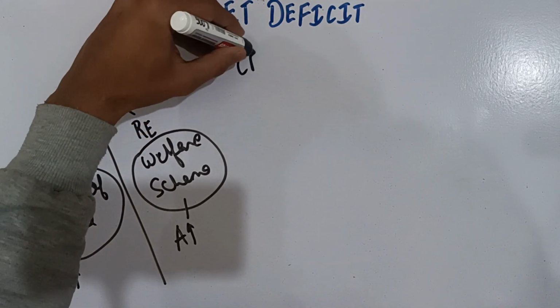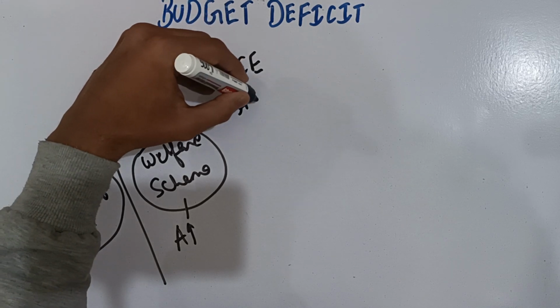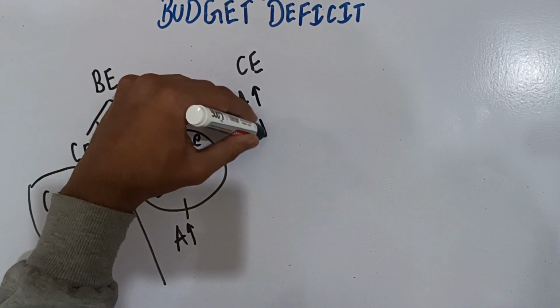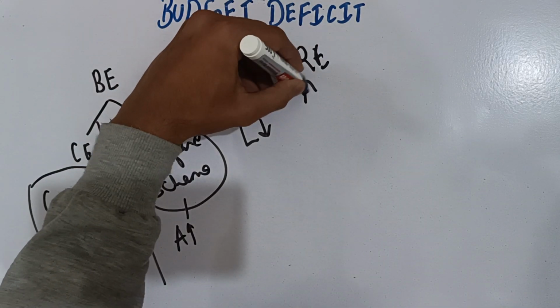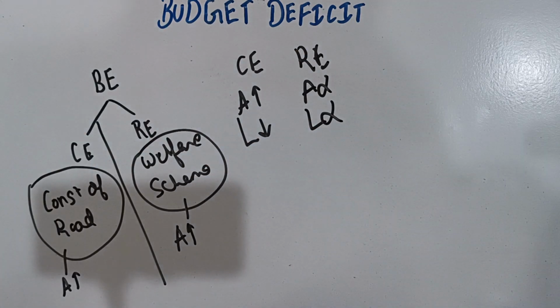In capital expenditure, there is the creation of assets, that is, assets are increased or liability is reduced. But in revenue expenditure, there is no creation of assets, nor is there any reduction in liability.